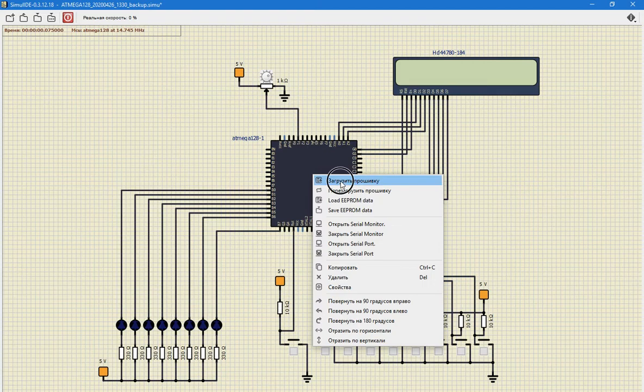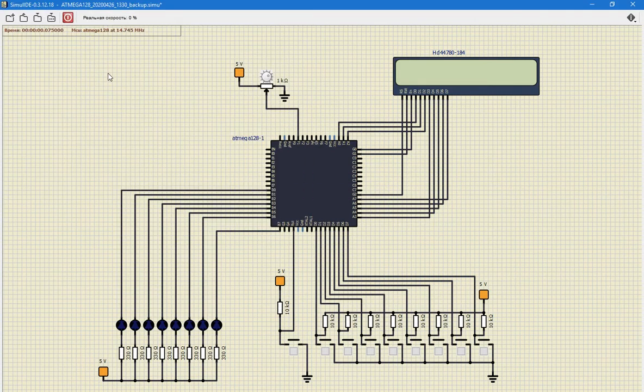So first of all we load our program and start Atmega. First of all we will see a welcome message and some instructions, for example, what buttons we should press. Now we are in the mode when we should enter the current date.